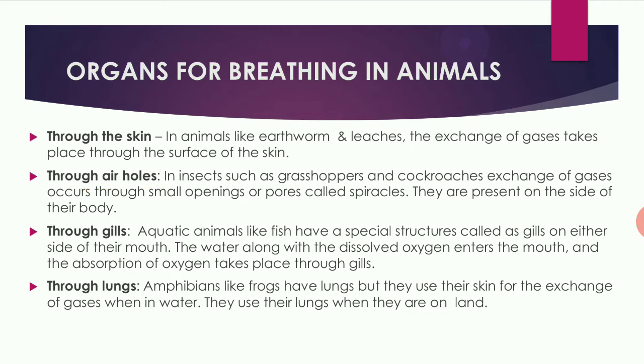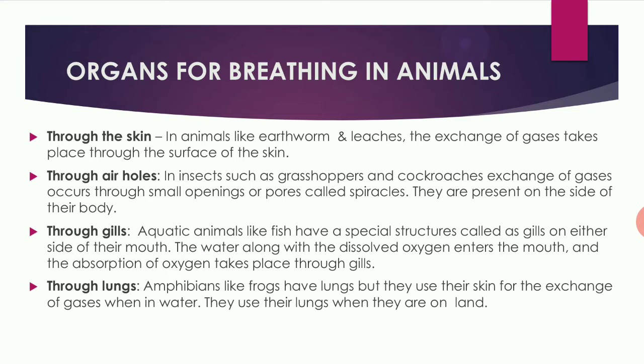Through air holes. Some insects like grasshopper and cockroaches exchange the gases through small openings called spiracles. They have small openings on either side of the body which are called spiracles. They breathe through the air holes which are present on their body.